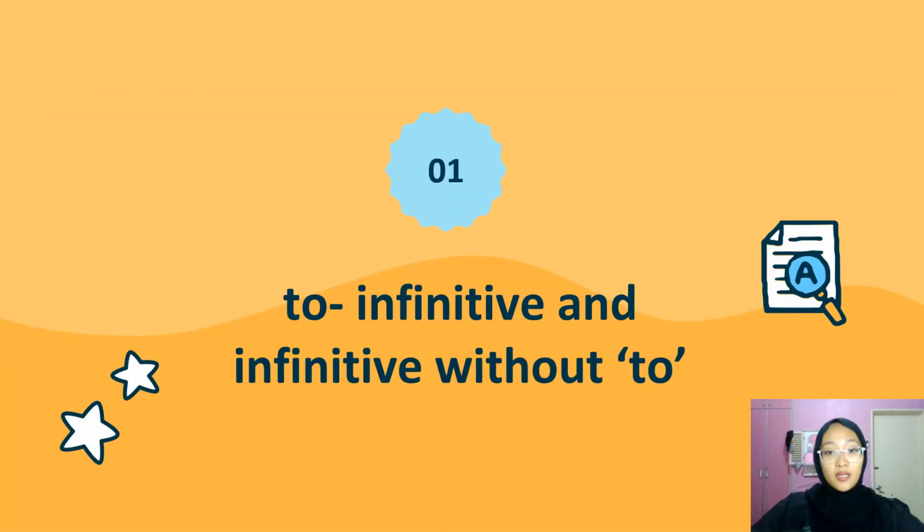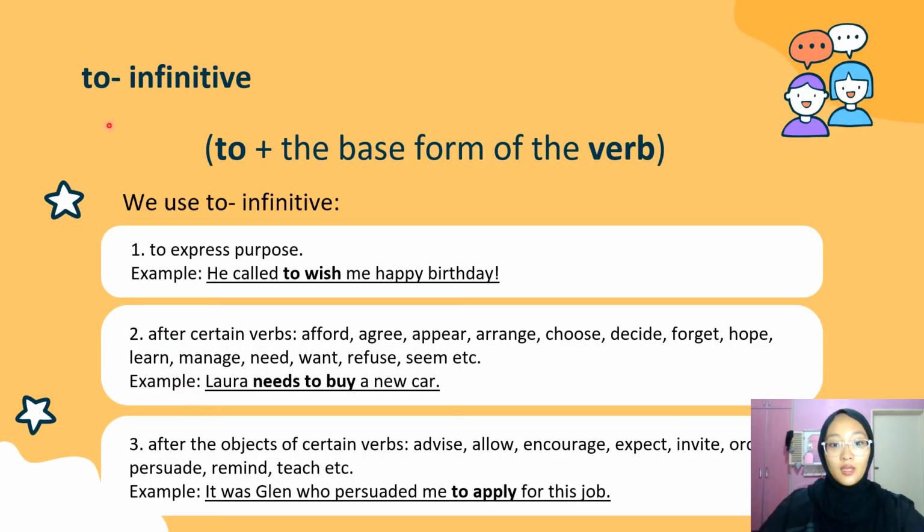Number 1. To infinitive and infinitive without to. To infinitive. So this is the structure of how you form to infinitive: the word to plus the base form of verb. Okay? To plus the base form of verb.